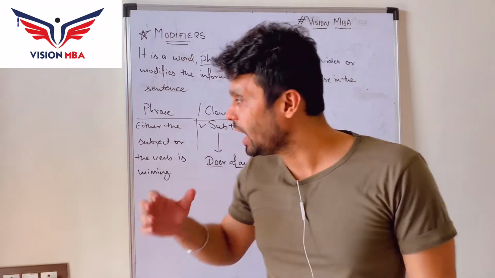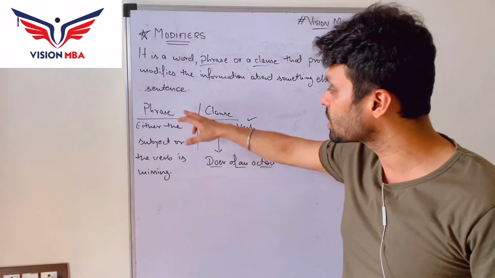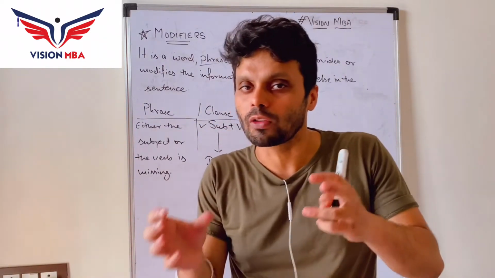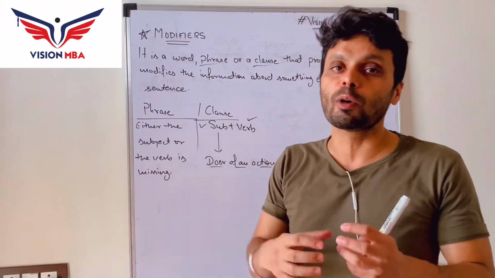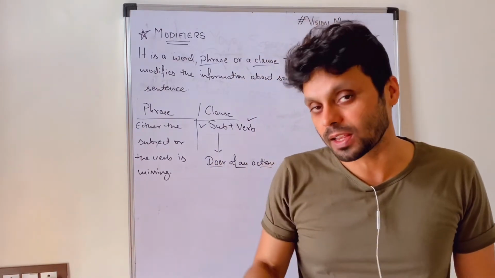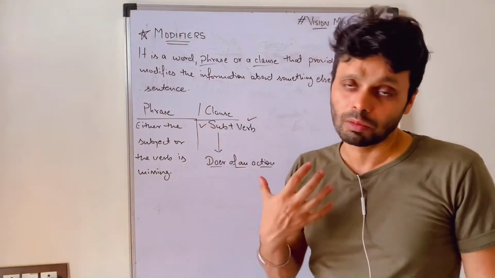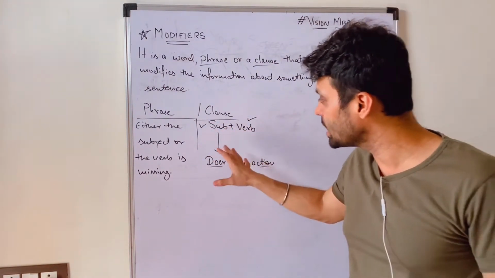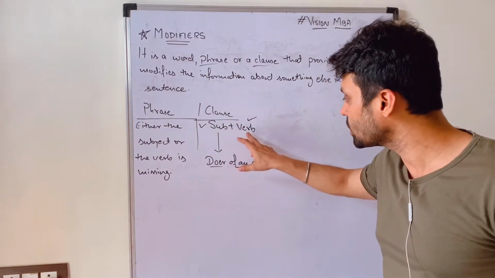Now guys, there are, of course, as I said, phrase and clause. People get confused. What is a phrase? A phrase is a group of words where either the subject or the verb is missing, and a clause is a group of words where both the subject and verb are present. People are going to ask me, sir, please give me a simple explanation of phrase and clause. So understand guys, a clause is basically a sentence where both the subject and verb are there.